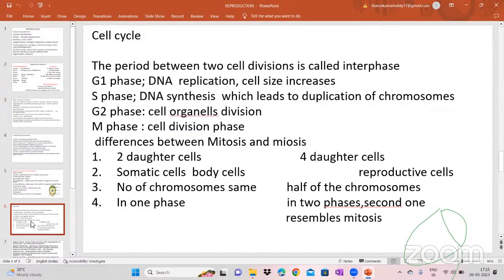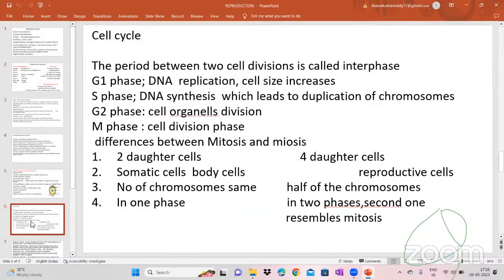So in the G1 phase, one is that DNA replication takes place, and another is that the cell size increases. And what happens in the S phase? DNA synthesis, which leads to duplication of chromosomes. So we say it is DNA synthesis. Then in the G2 phase, the division of cell organelles takes place.